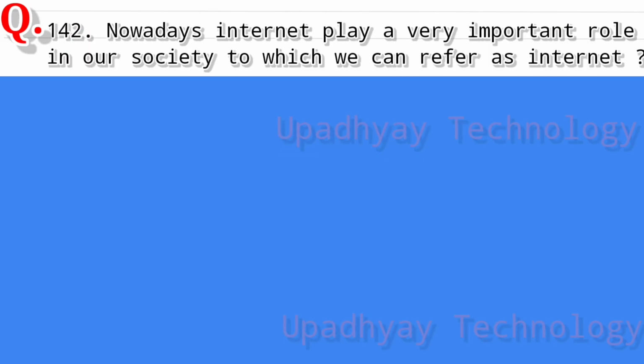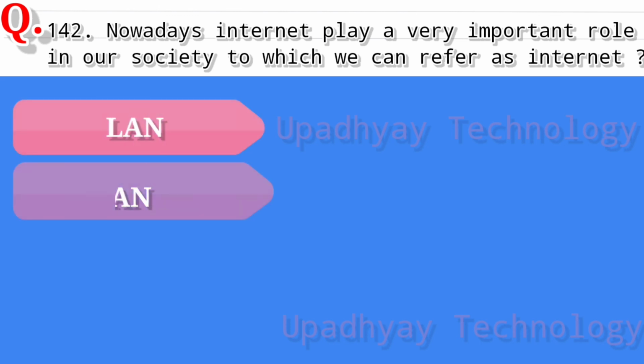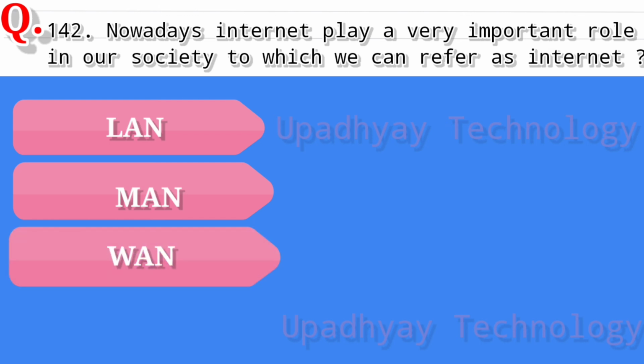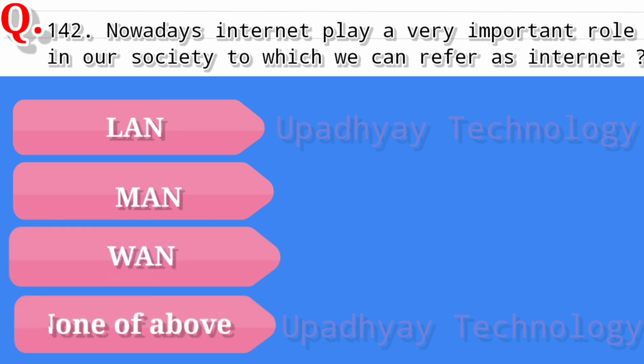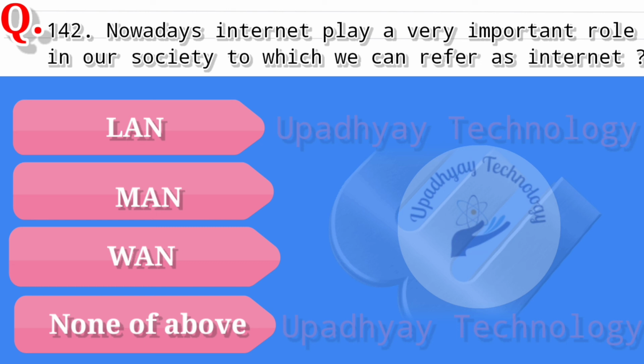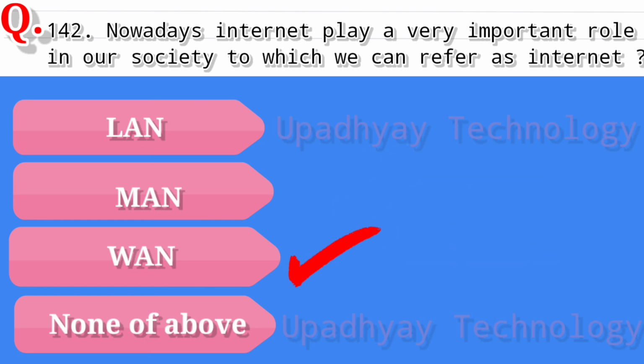Nowadays, internet plays a very important role in our society, to which we can refer as internet, LAN, local area network. Second option is MAN, metropolitan area network. Third option is WAN, wide area network, and the last option is none of above. And the correct answer is WAN, wide area network.